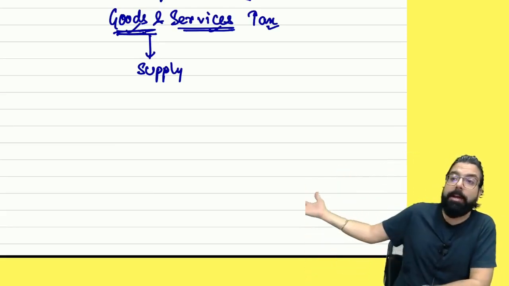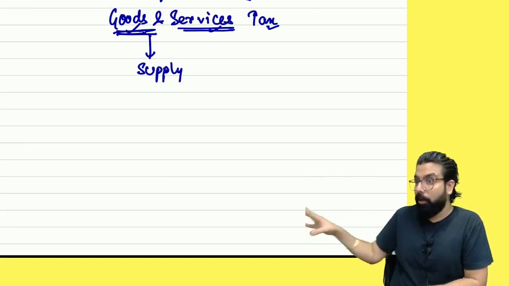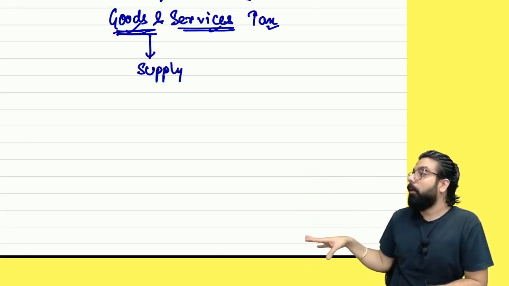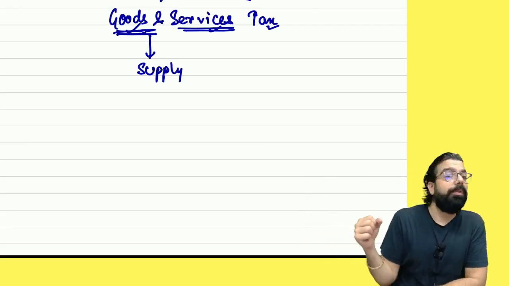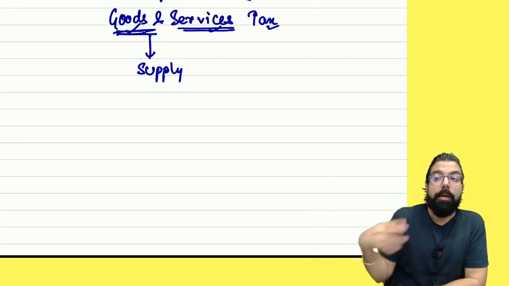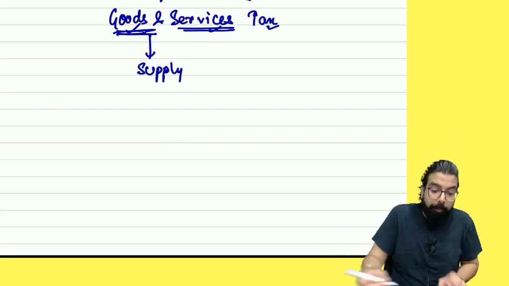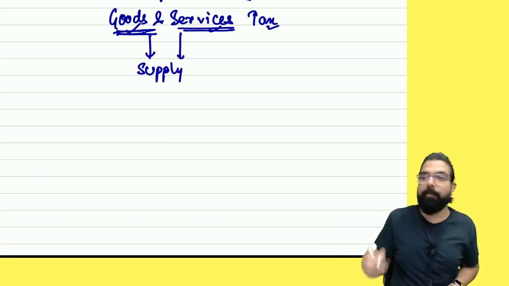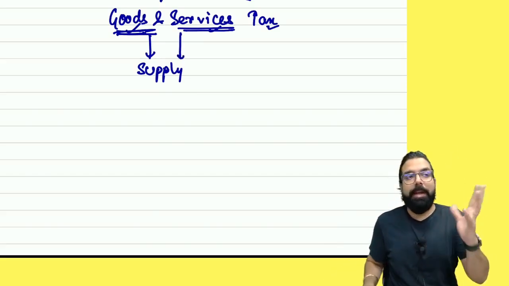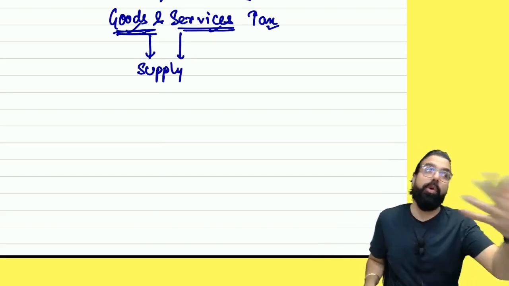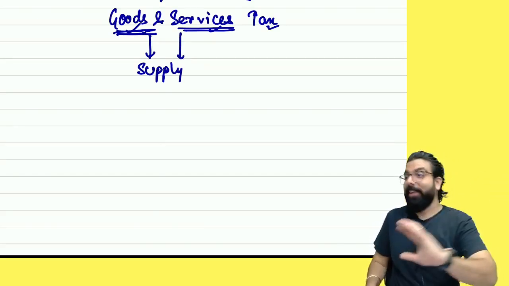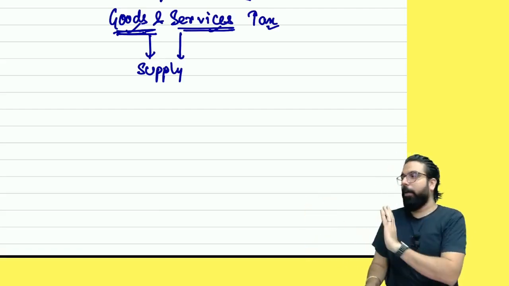Instead, if I'm sleeping at home, can the government wake me up and say, give tax? Why no? Because I'm not providing. The providing word is called supply here. The main word used is supply. Goods supplied, services supplied. Is my point clear?